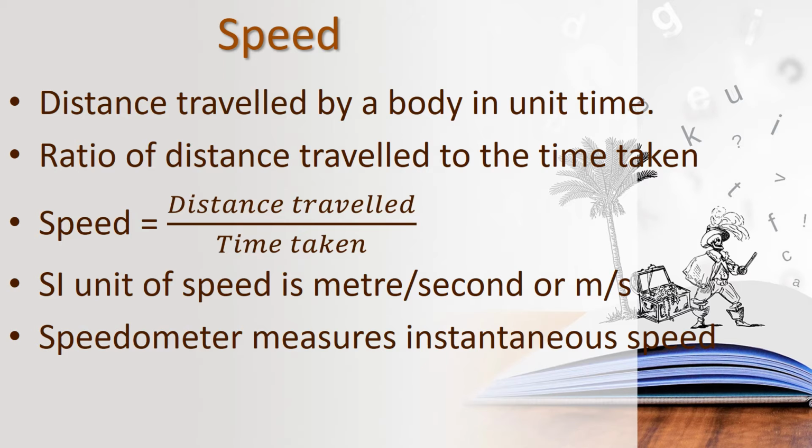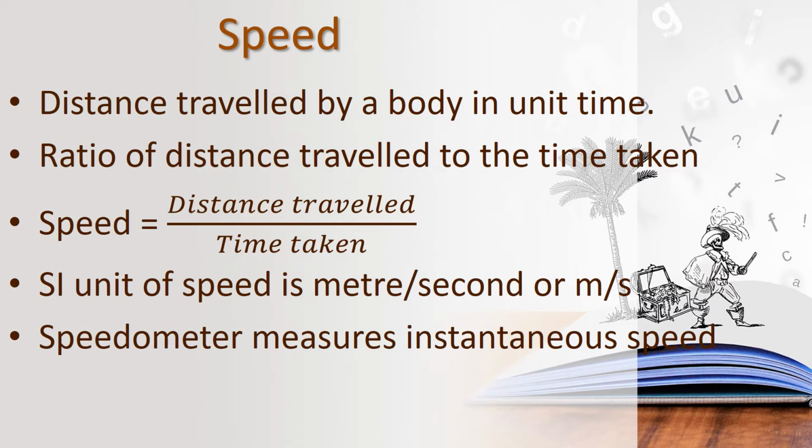The SI unit of speed is meter per second. We will calculate distance in meters, children, and time taken in seconds. So the SI unit of speed is meter per second, m per s. If we are traveling greater distances, we can say kilometer per hour.